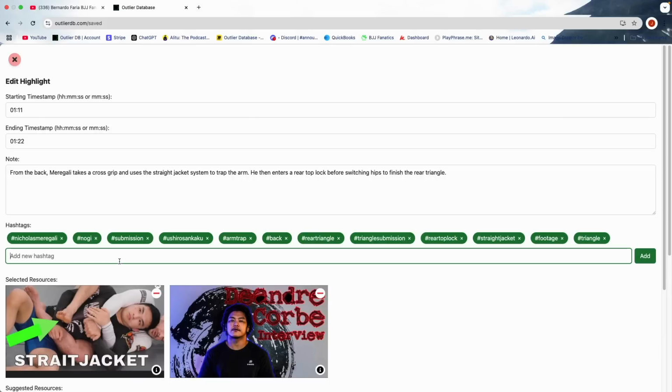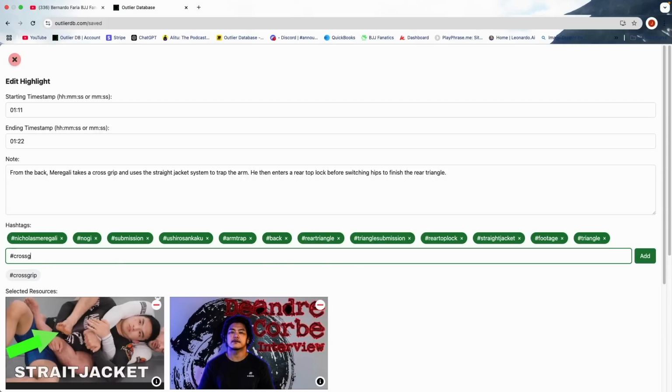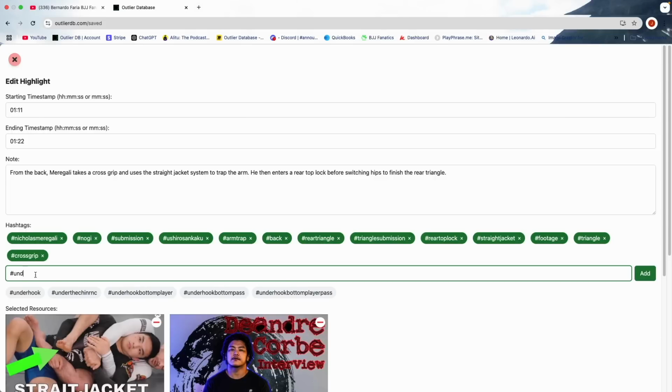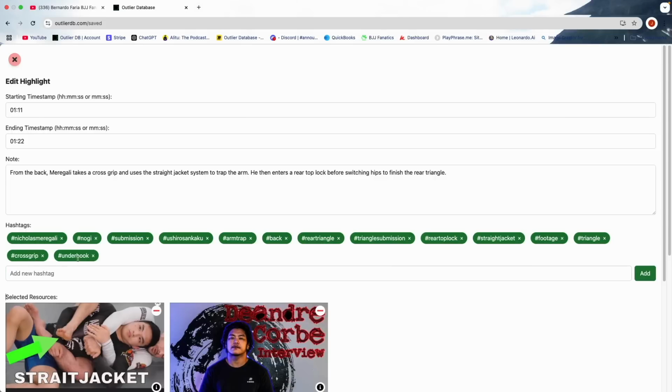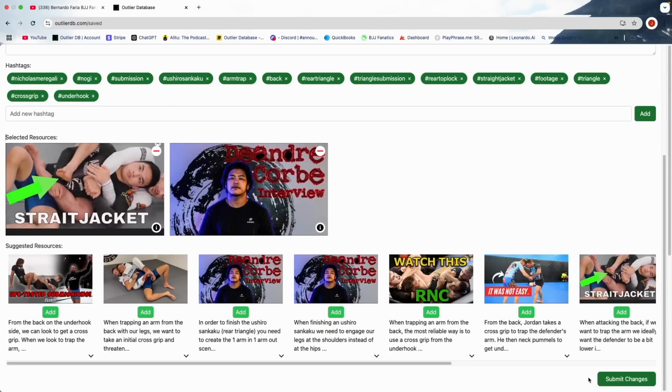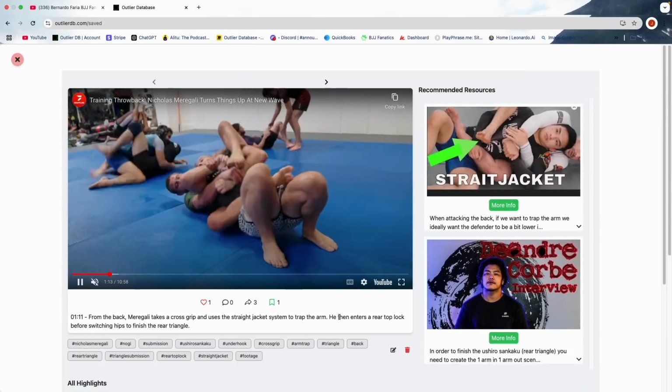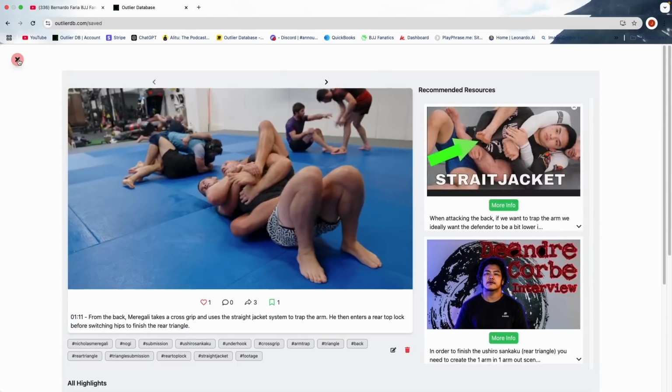We can also add hashtags, like maybe we want to add cross grip because he used a cross grip to trap the arm. Maybe we want to add underhook because he's on the underhook side from the back. And yeah, it looks good to me. So we can submit the changes. And that is the basics behind the data entry process for footage.